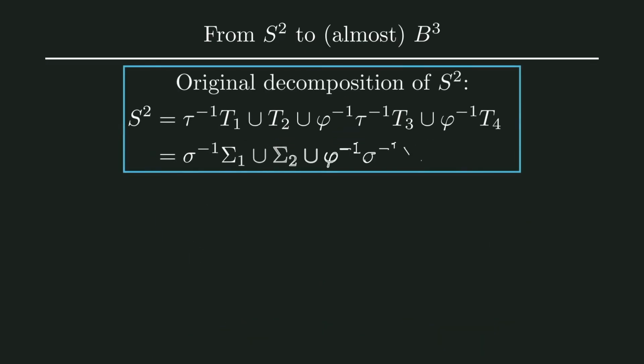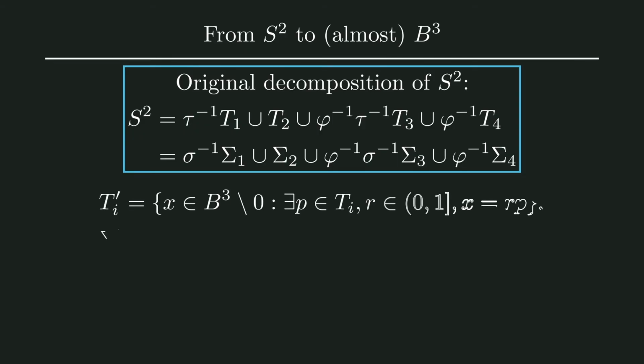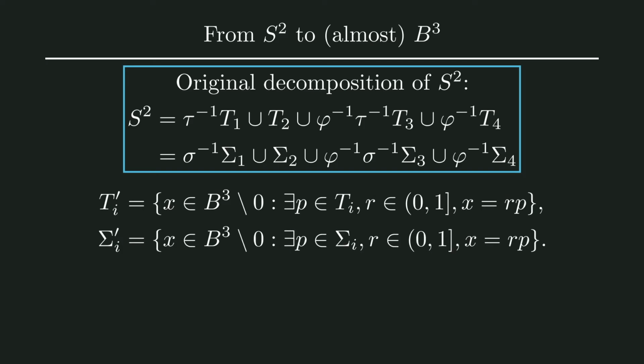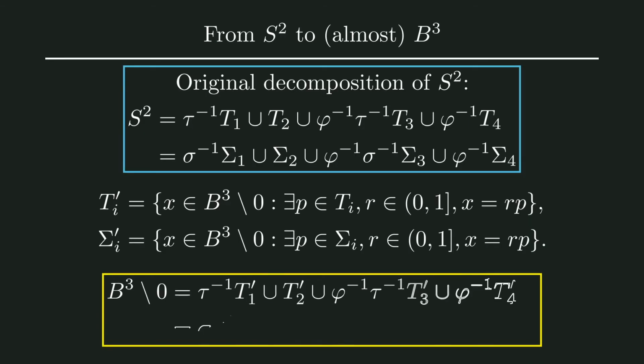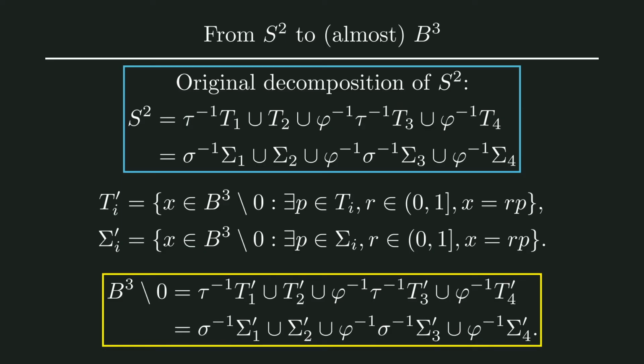So, because our argument depended only on applying rotations to points, we can expand the paradoxical decomposition as follows. The sets Ti and sigma i, which are defined on the sphere, can be altered by identifying the points in them with the lines to the points. We call these sets Ti prime and sigma i prime. This then gives rise to the following paradoxical decomposition of the unit ball B3 without the origin.